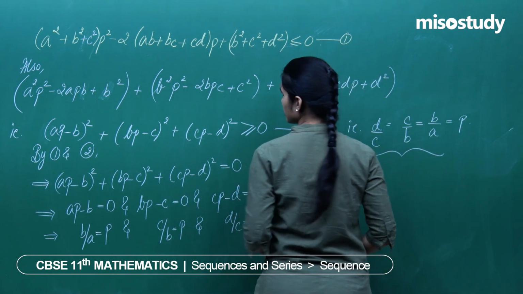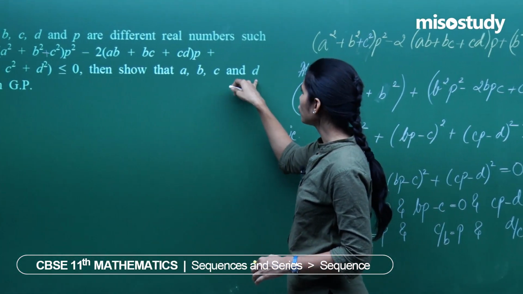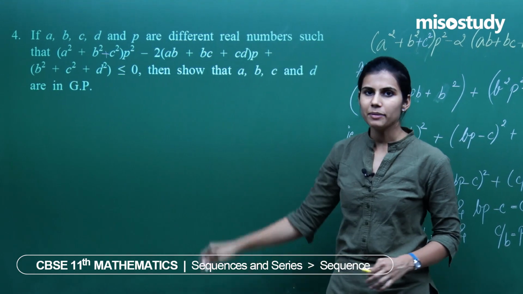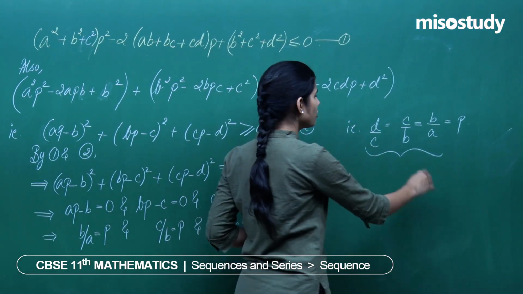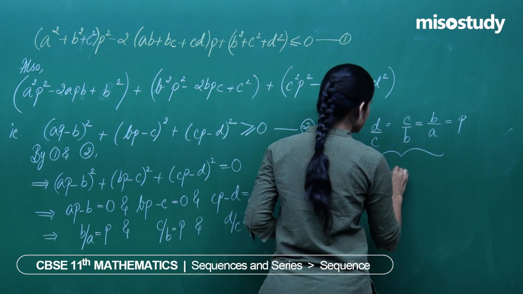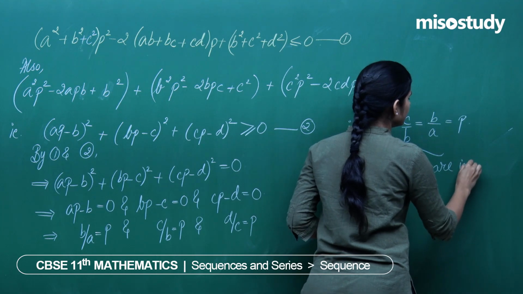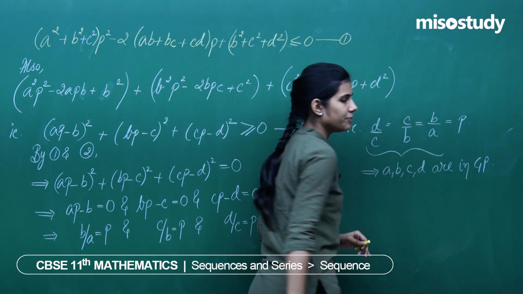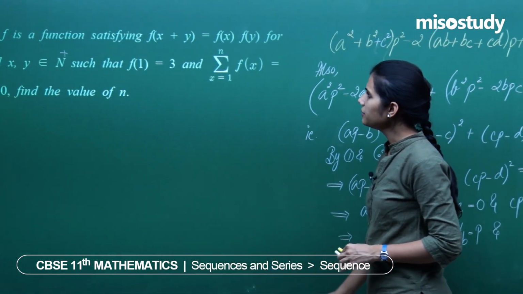This means what? In order to show A, B, C, D are in GP, I needed to show D by C equals C by B equals B by A. I am getting D by C equals C by B equals B by A equal to the same quantity P. So this implies A, B, C, D are in GP. Clear?